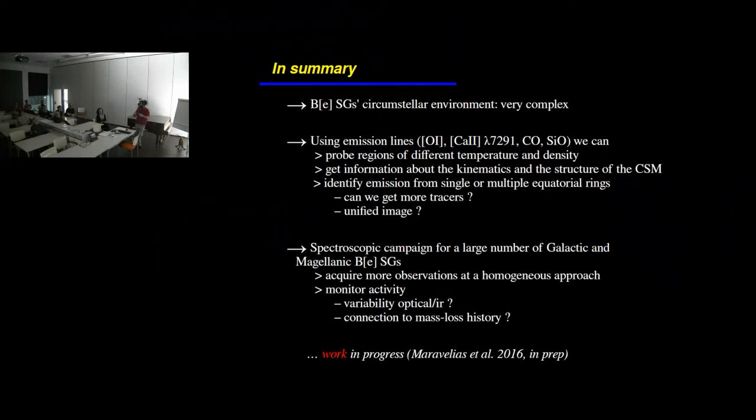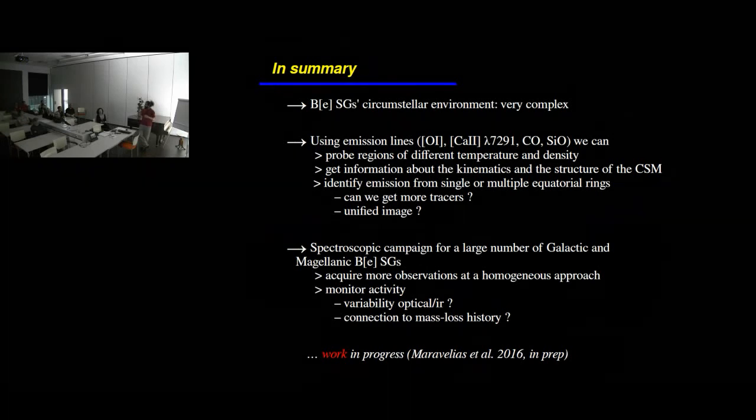So far, the image that we have is that these rings can really fit and explain the line properties in these stars. But we would like to get more traces, more elements that could define other regions also. And of course, there's a big question if there's any unified image along this pattern, if these supergiants follow really something that could be uniform for all of this.